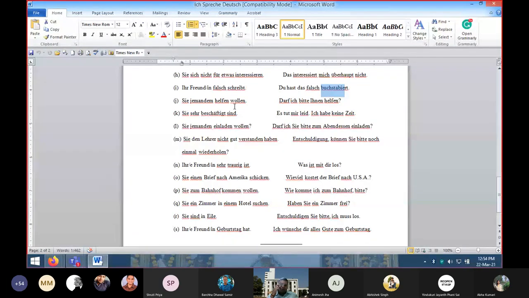Wenn Sie ein Zimmer in einem Hotel suchen, you have gone to the hotel and you want to get a room, or you are searching for a room in the hotel, what question can you ask? Haben Sie ein Zimmer frei? Do you have a room vacant?